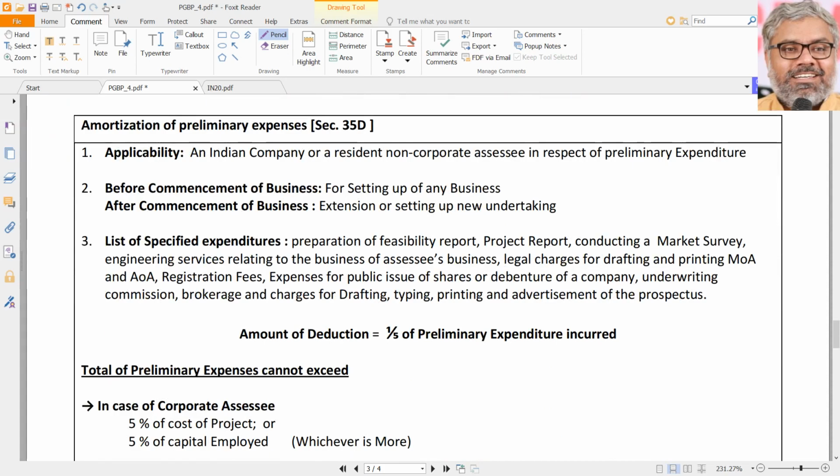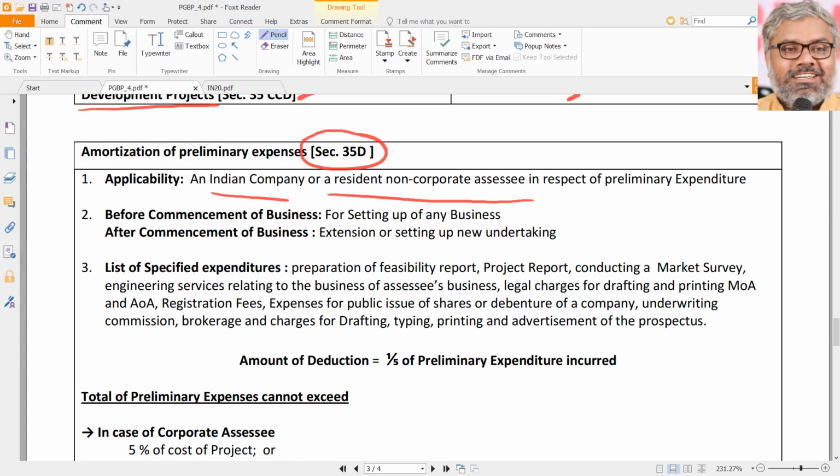Now in this 35 series, let us continue with section 35D. That is also a very important section, and definite question points can be there in the bigger question related to PGBP. To whom is it applicable? Indian company or a resident non-corporate SSE. That means any resident we can say. Anybody will be able to claim deduction under section 35D.